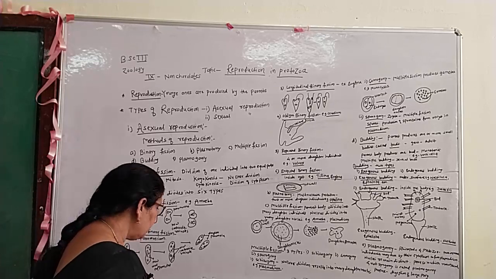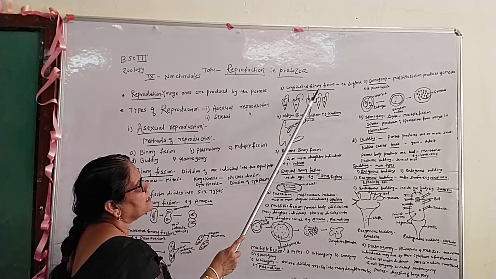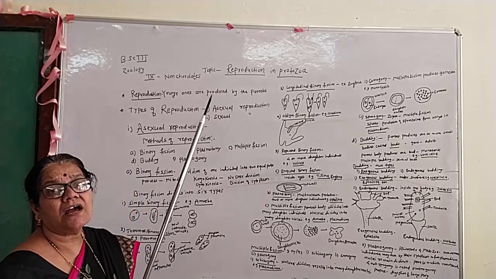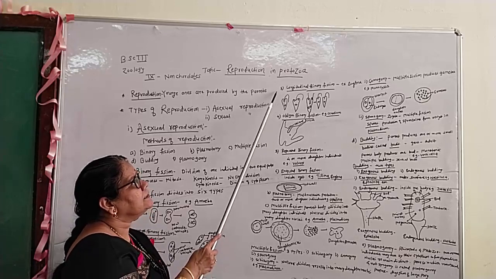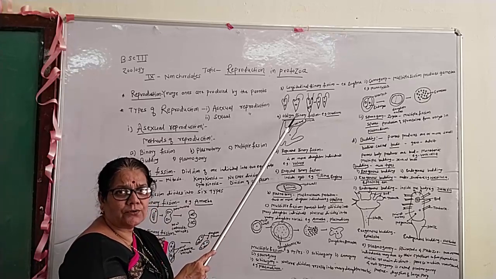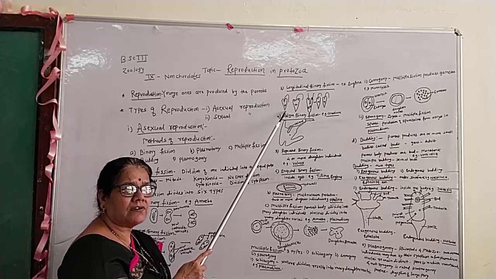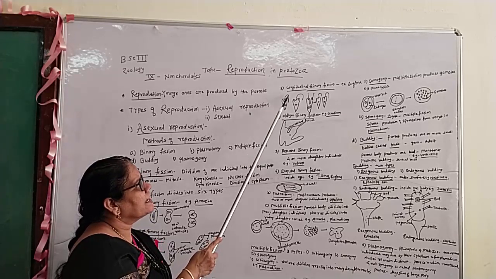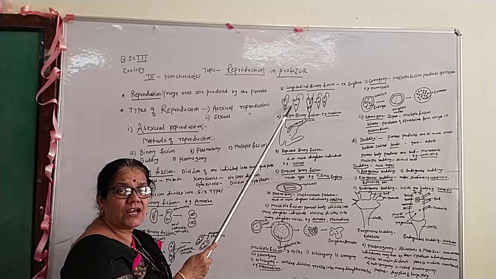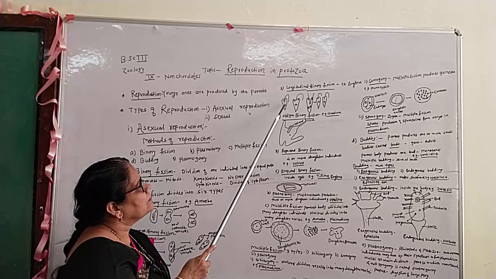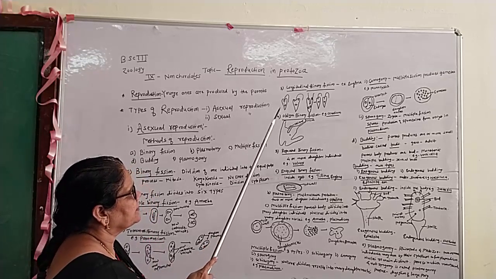The third type is longitudinal binary fission, for example, Euglena. In the diagrammatic sketch, this is the Euglena. General characteristic features of Euglena: the body is spindle shaped, it is freshwater in form, the flagella are the locomotory organs, a nucleus is present, and chloroplast is present.